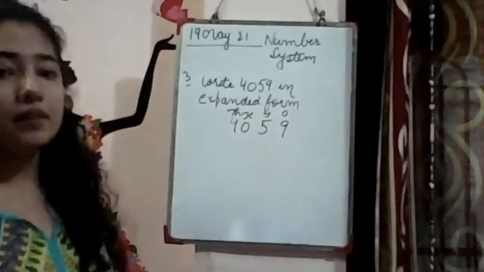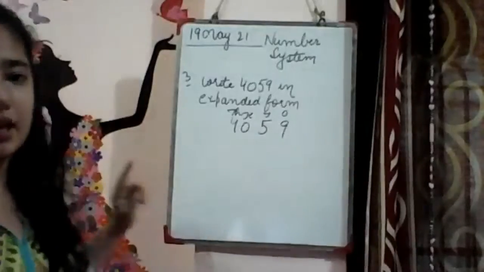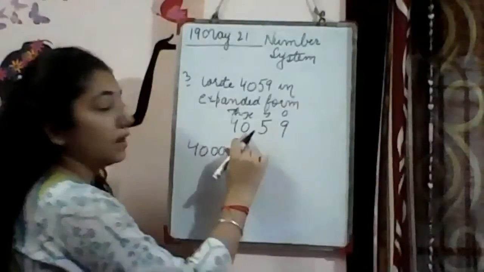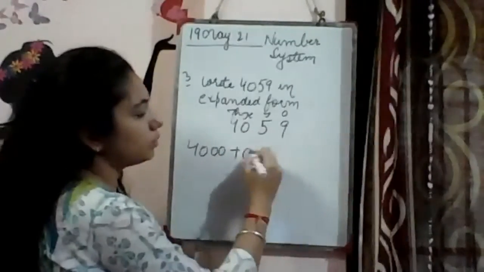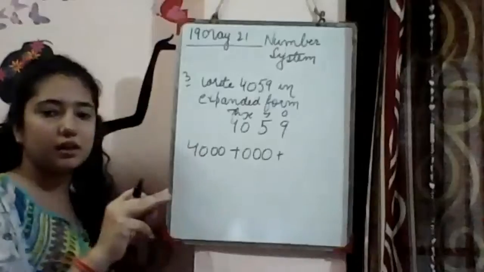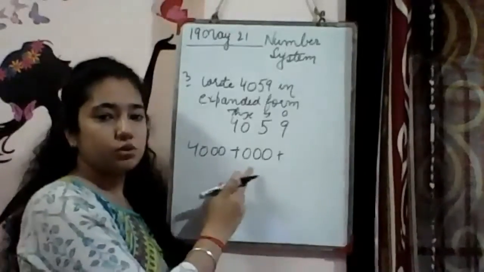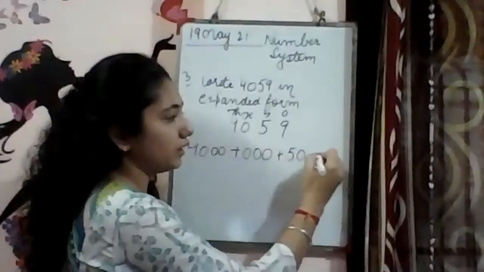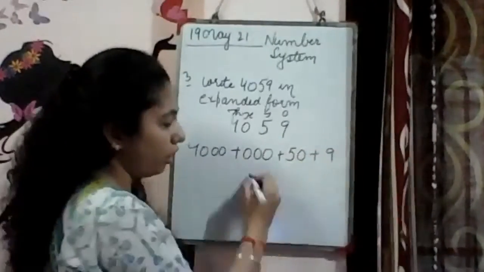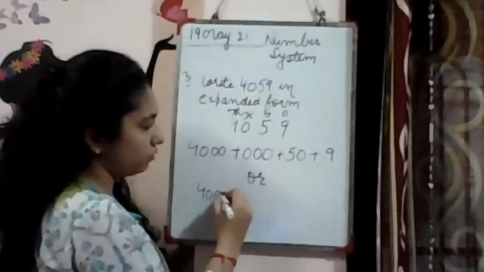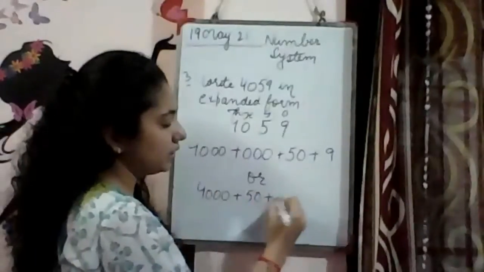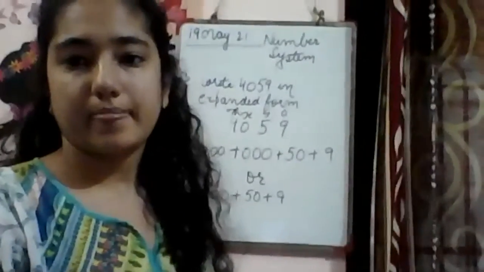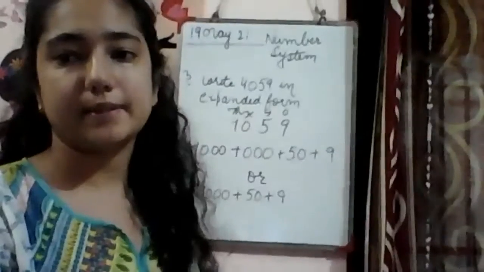Jivesh, that's good. So in this, which place is missing? Hundreds place is missing. So we will write, see, 4,000 plus hundreds place is missing, but we can also write 0, 0, 0 because 100 में 3 digit होते हैं ना. So we can, yes, Astik, very good. Shivang, so we can also write 0, 0, 0. At tens place there is 5, it means 50. And at ones place there will be 9. Both the answers are right. 4,000 plus 50 plus 9. We can also skip hundreds place.